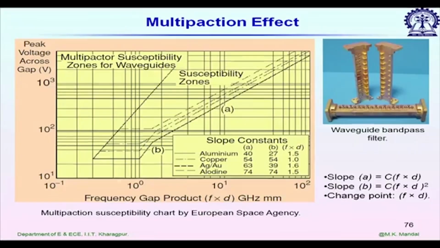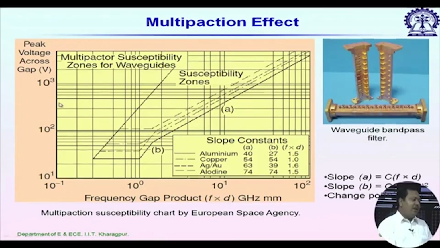This chart is given by the European Space Agency. They did some experiments for different types of metal, for different gaps between two plates, and for different voltage values, and they produced this chart. This is from the measured data. It shows peak voltage across the gap along the y axis, and along the x axis it is the frequency gap product. This is interesting: it not only depends on frequency, but is also a function of the gap between two plates, and the unit here is gigahertz millimeter.